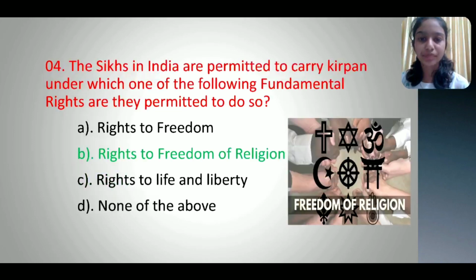Fourth question. The Sikhs in India are permitted to carry kirpans under which one of the following fundamental rights? Option A right to freedom, option B right to freedom of religion, option C right to life and liberty, option D none of the above. And the correct option is option B, right to freedom of religion.